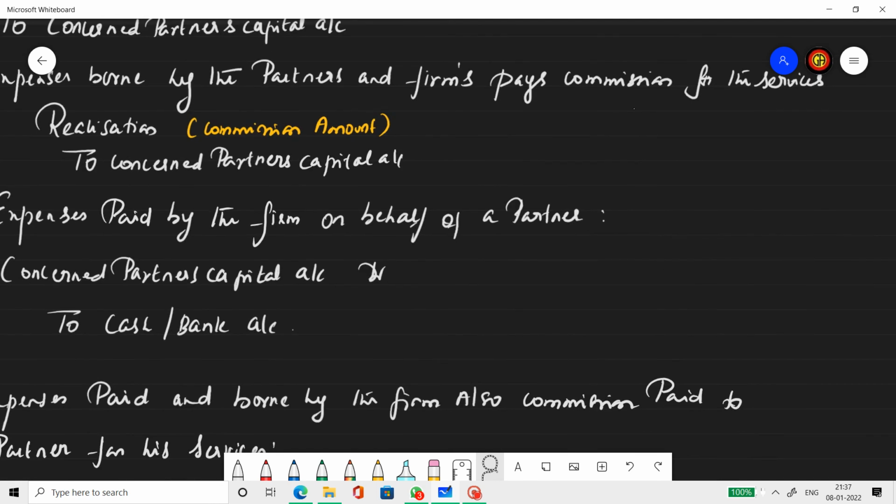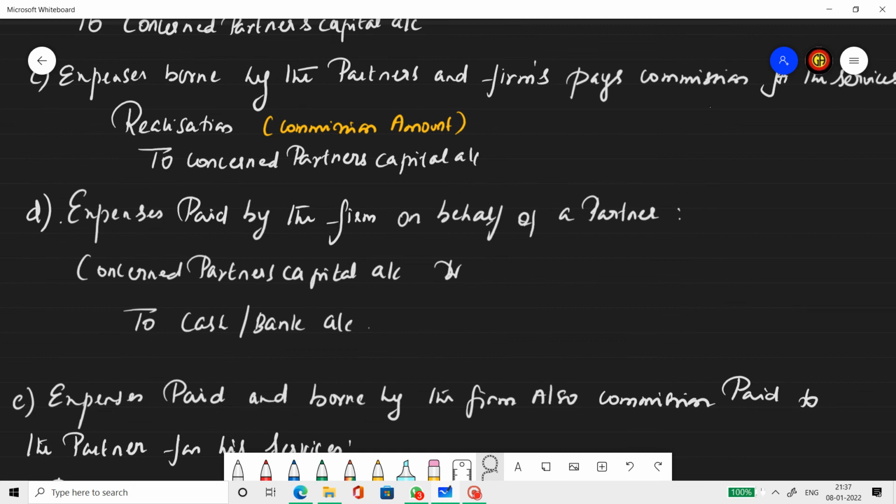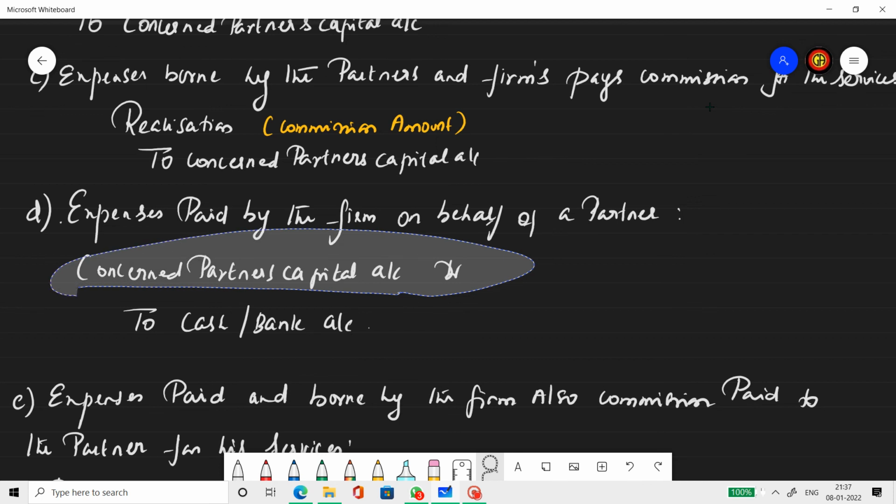Case D. Expenses paid by the firm on behalf of a partner. Now, sometimes the partner has committed to pay the expenses, but maybe as of now he is not in a position to pay. So the firm pays the expenses, hence his capital account is debited, which means the firm is less liable towards the partner now.